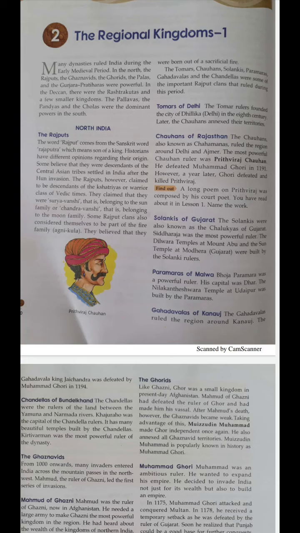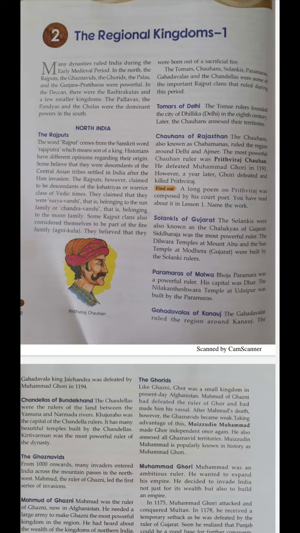You all know, children, we have studied the Vedic age. In that Vedic age, we learned about the Varna system in which society was divided into four Varnas: Brahman, Kshatriya, Vaishya, Sudra, right? Do you all remember that? Now these Rajputs claim that they were the descendants of Kshatriyas.